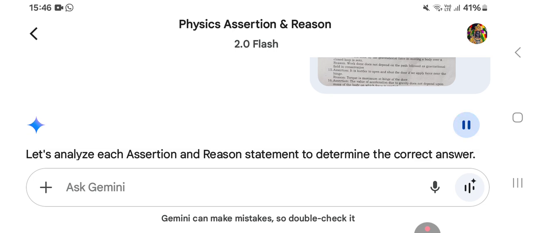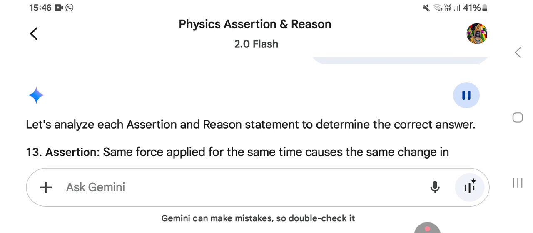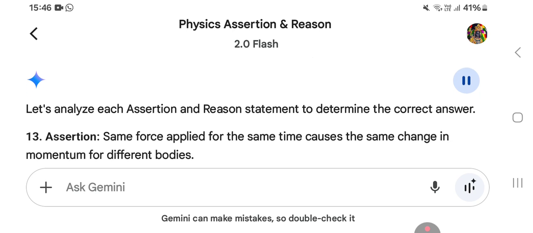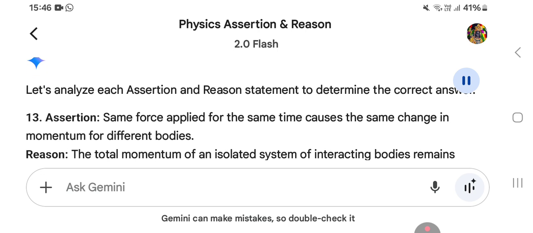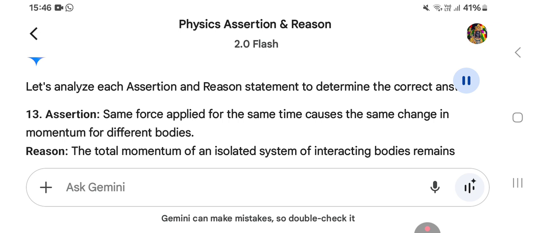Let's analyze each assertion and reason statement to determine the correct answer. 13. Assertion: Same force applied for the same time causes the same change in momentum for different bodies. Reason: The total momentum of an isolated system of interacting bodies remains constant.